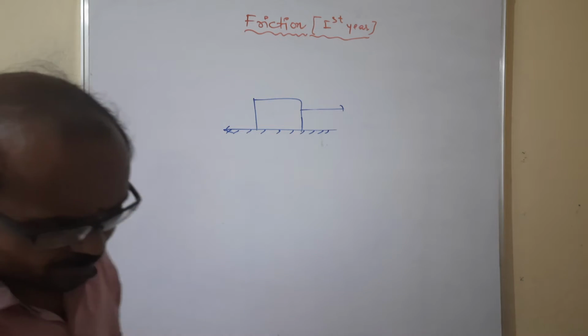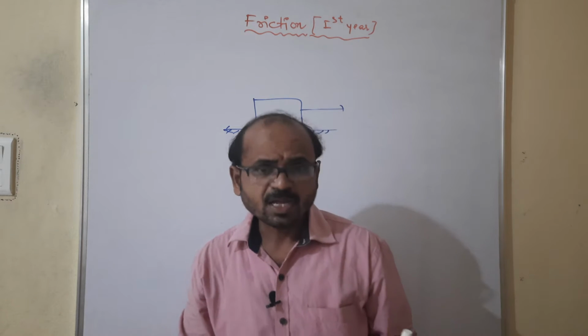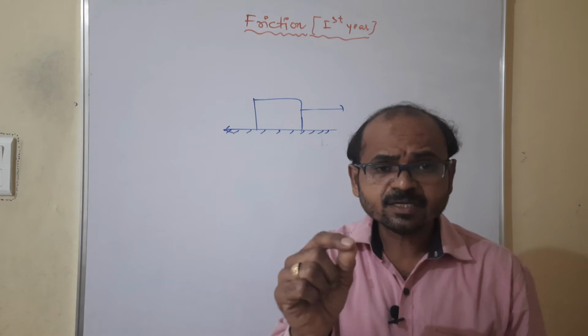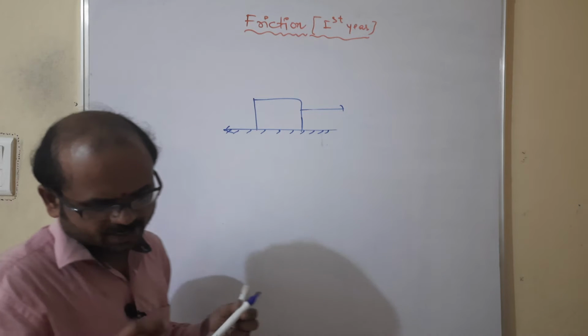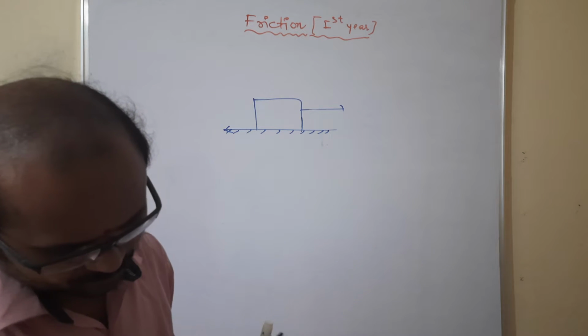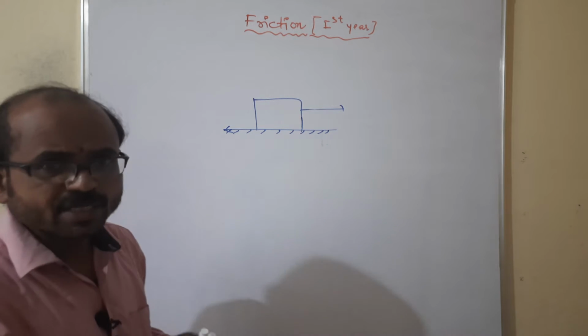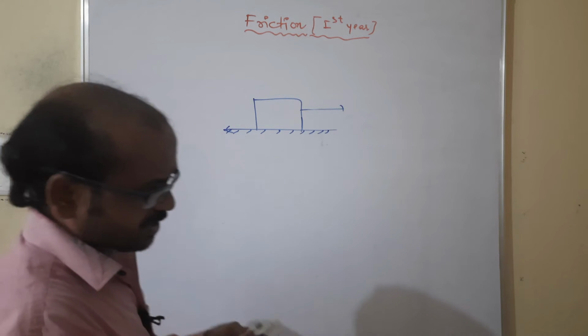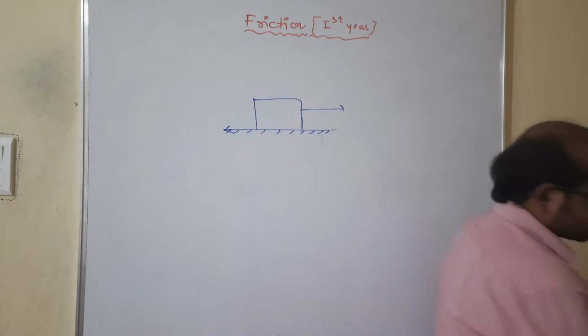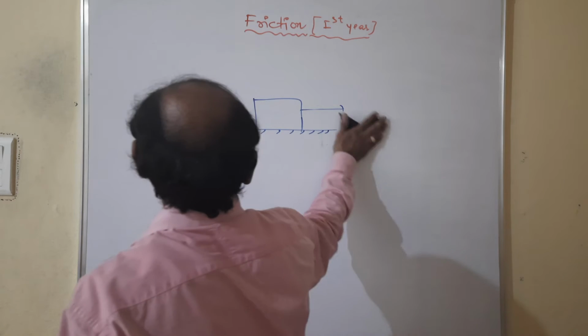And friction is independent of the area of contact and the speed of the sliding surfaces. Okay, this is about what friction depends on and what it is independent of.